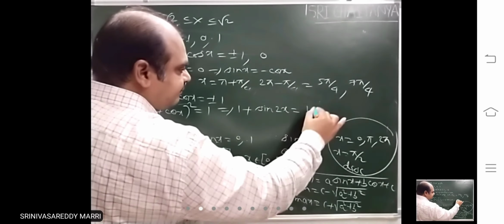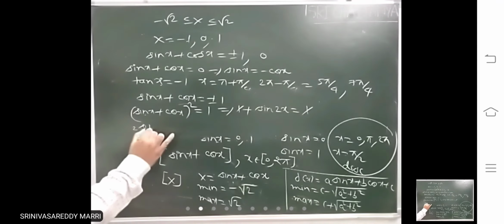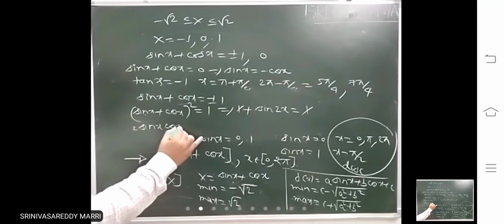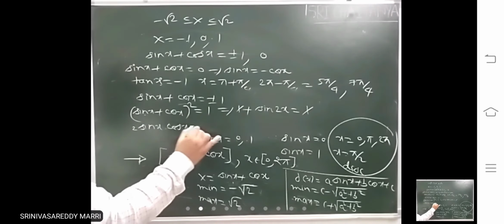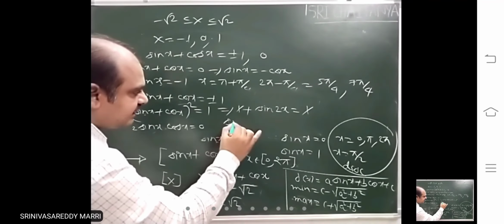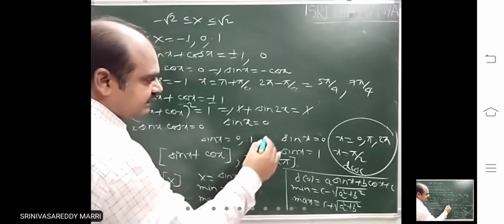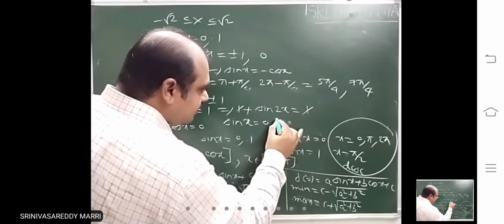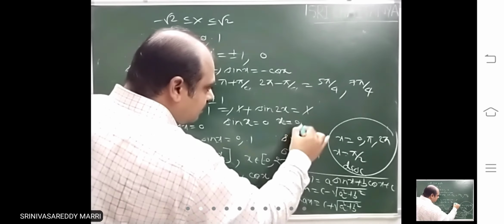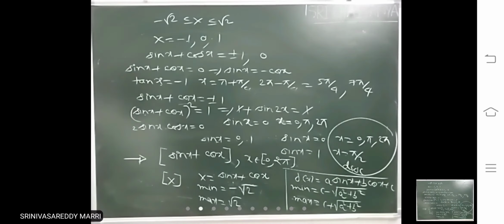Sin 2x, this is 1. That means 2 sin x cos x equal to 0. This will give you sin x equal to 0. Sin x equal to 0 in 0 to 2 pi is what? 0, pi, 2 pi. These are three values.